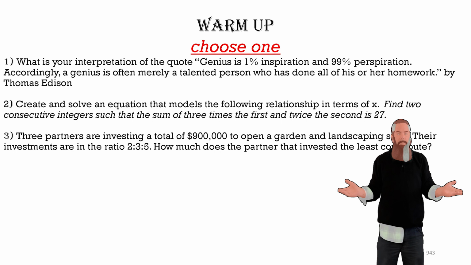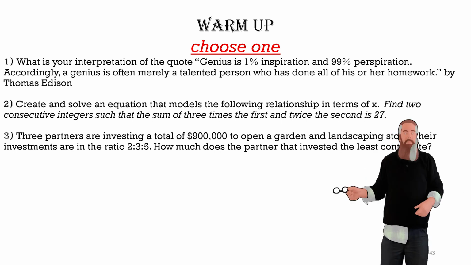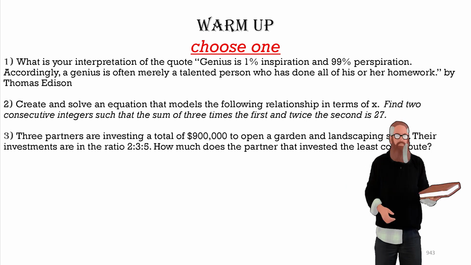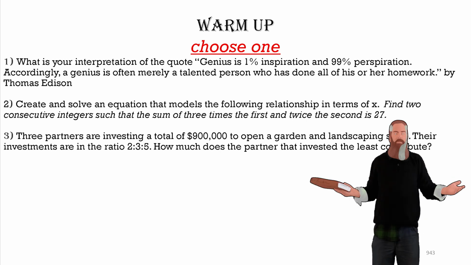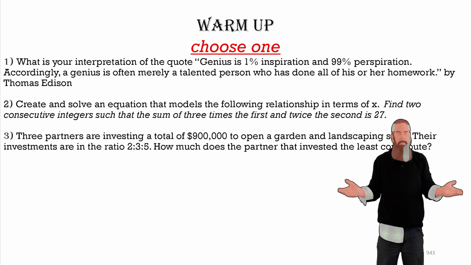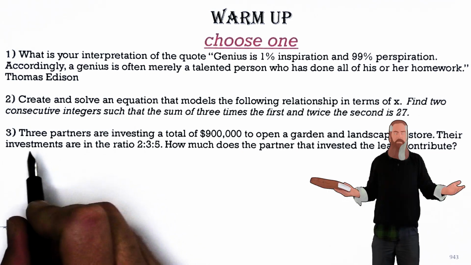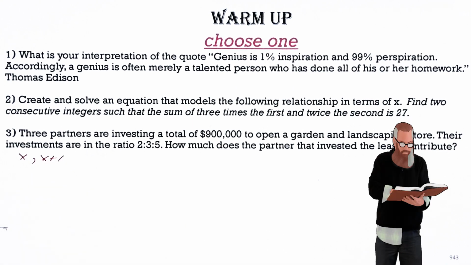Before we jump in, let's make sure we have the skills necessary for this lesson. And to do that, we're going to create and solve an equation that models the following relationship in terms of x. Find two consecutive integers such that the sum of 3 times the first and twice the second is 27. Two consecutive integers can be represented by x and x plus 1.